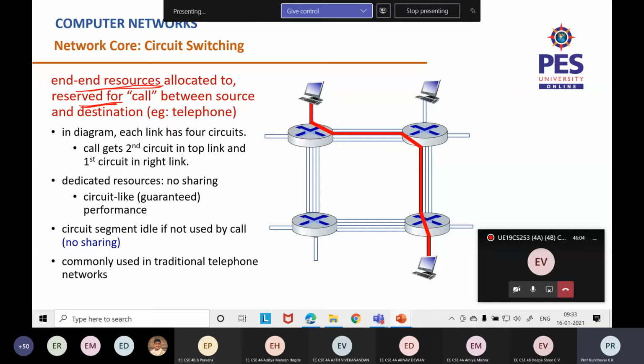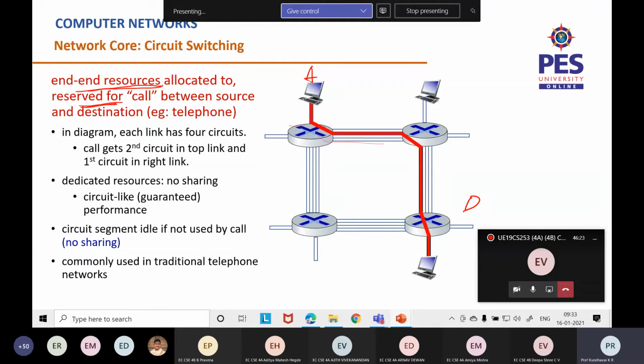Whereas there, even if it's reserved, the same node can be used by other end systems. Here, for example, if A wants to send to D, there is a link reserved between A and D. Can you see that red color line?